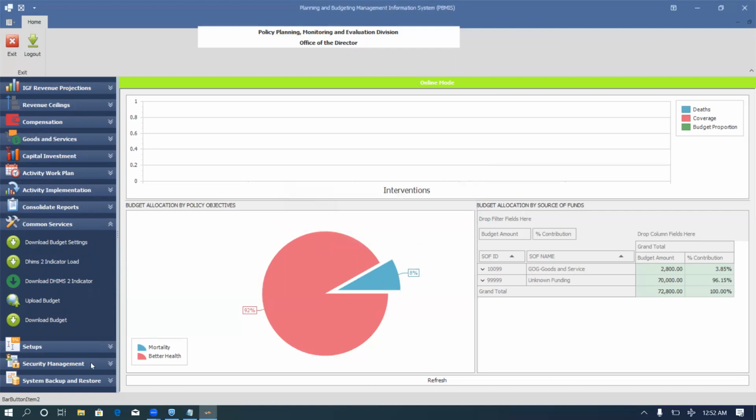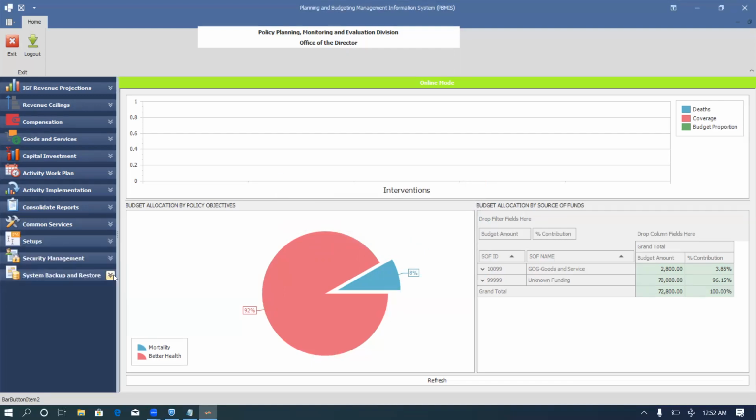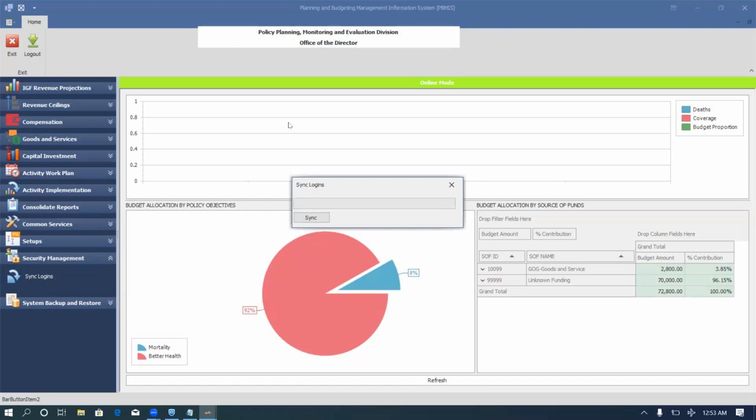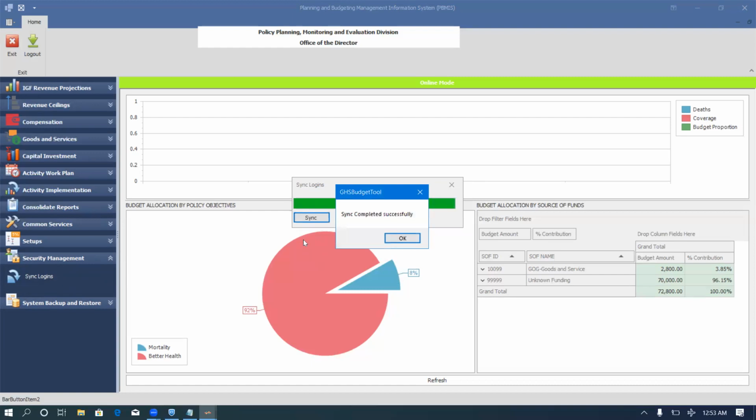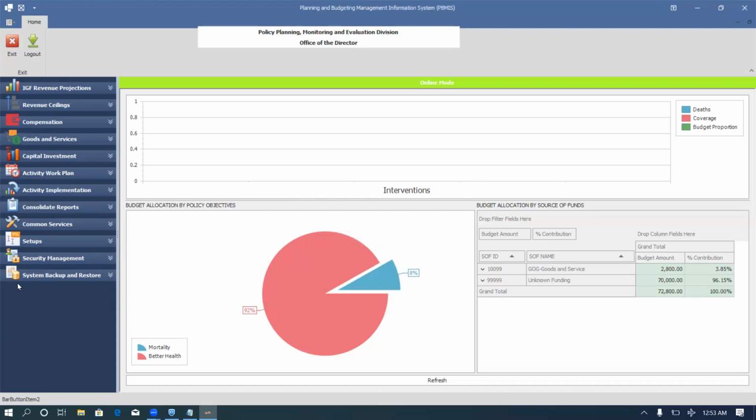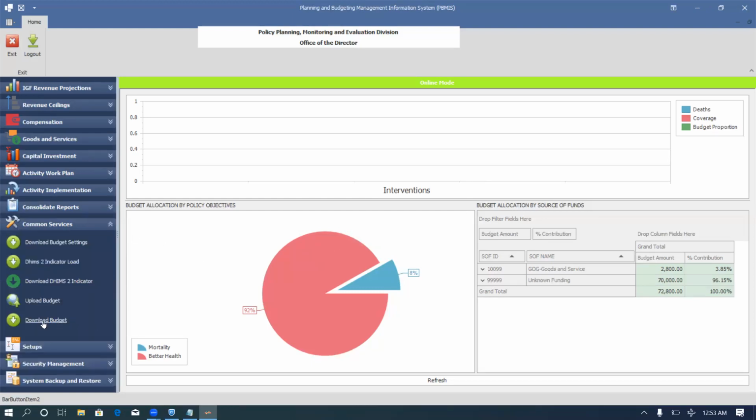Then, after that, come to Security Management and click on Sync Logins. Finally, to have your previous year budget set on your machine, come back to Common Services and click on